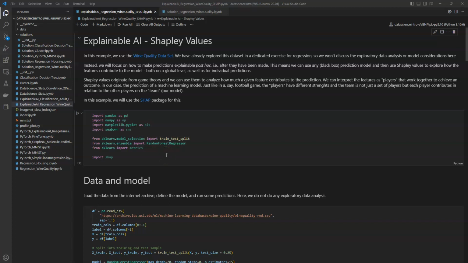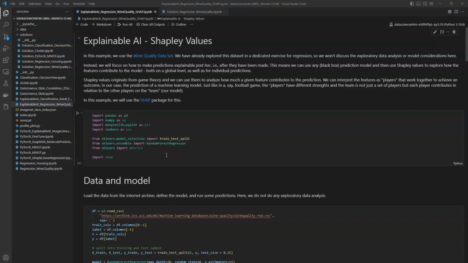In a high-level and crude way, we could interpret the features in the machine learning model as players that work together in a team, and this team achieves an outcome. In our case, the outcome is the prediction. A common analogy we can draw is that the team is playing a football game, and each of the players has different strengths.